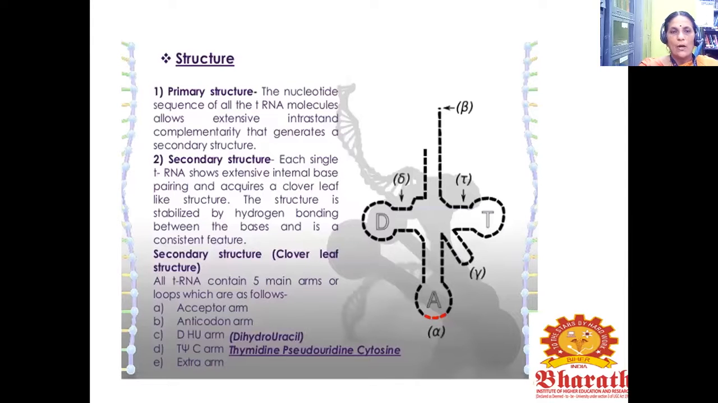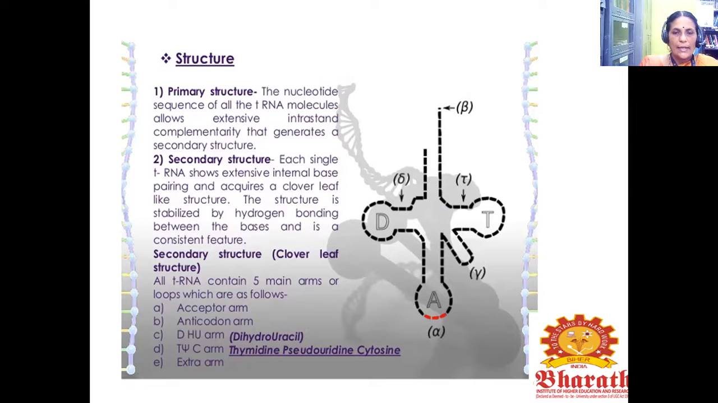This is the structure of tRNA, having the primary structure. The nucleotide sequence of all tRNA molecules allows extensive intrastrand complementarity that generates a secondary structure. In the secondary structure, each single tRNA shows extensive internal base pairing and acquires a clover leaf-like structure. The structure is stabilized by hydrogen bonding between the bases and is a consistent feature. So see the secondary structure, the clover leaf structure.